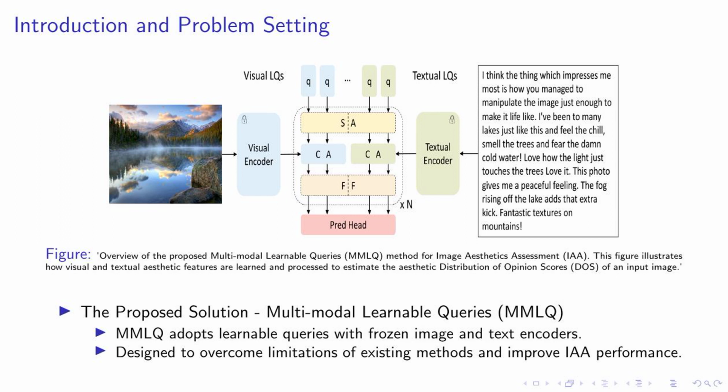The multimodal interaction block, MMIB. MMIB uses learnable queries, LQs, to extract visual and textual aesthetic features. LQs are processed through self-attention, SA, and cross-attention, CA, layers. A feed-forward, FF, layer is added to further process the LQs.